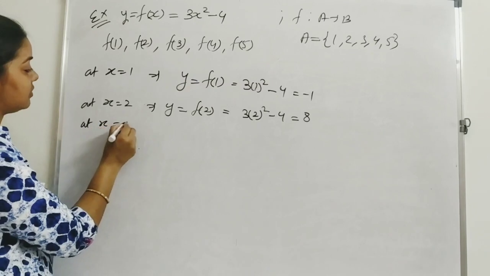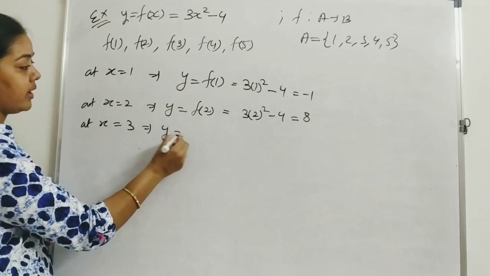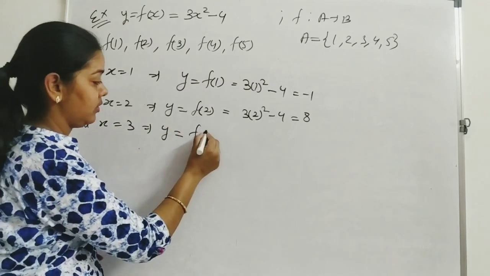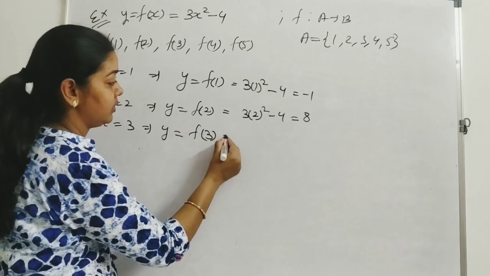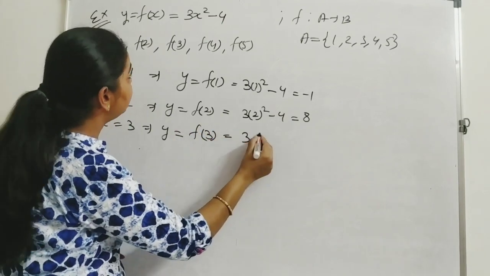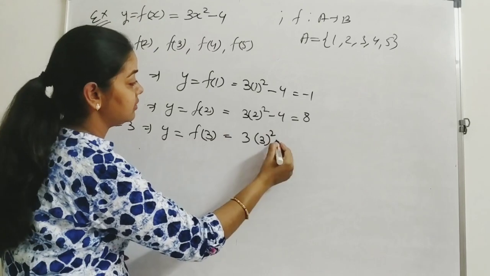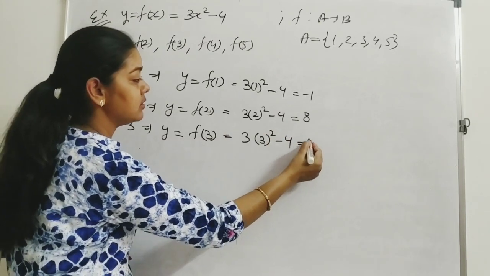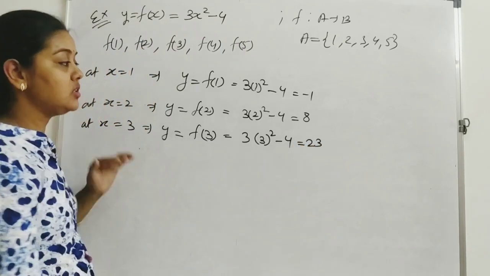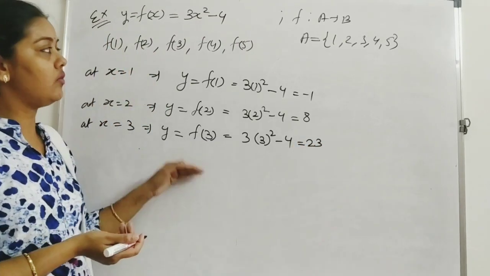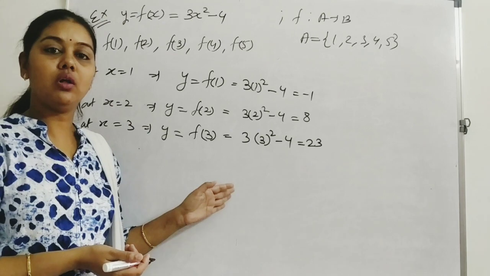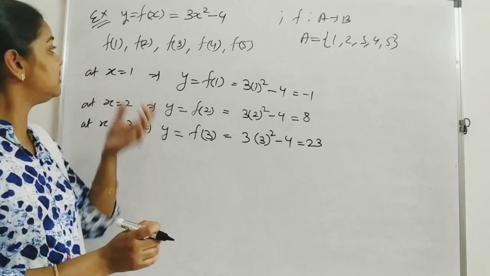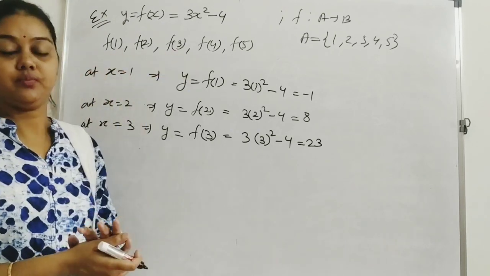At x equals 3, y equals f of 3. That is 3 times 3 square minus 4, 27 minus 4, that is 23. And so on. In this way, we can easily find all the values at given points. Is it clear to you?